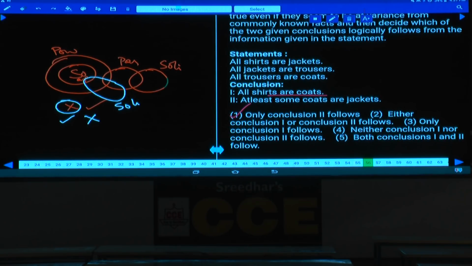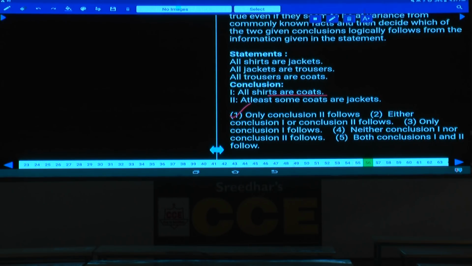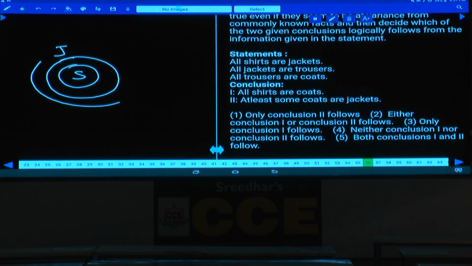55. Then question number 56. All shirts are jackets. All jackets are trousers.